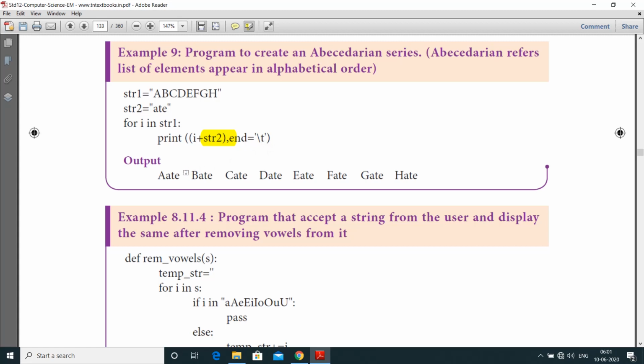So here slash t represents the spaces. So first it should print i in str1. Here the first character is a. So first one is a plus str2, that is 8. Next one is b plus 8, c plus 8, like that. From the 8, it should be printed with 8.